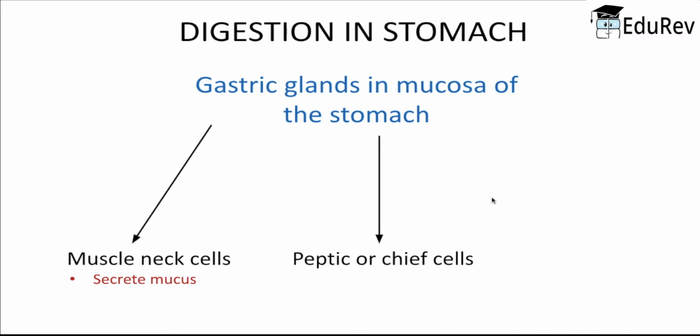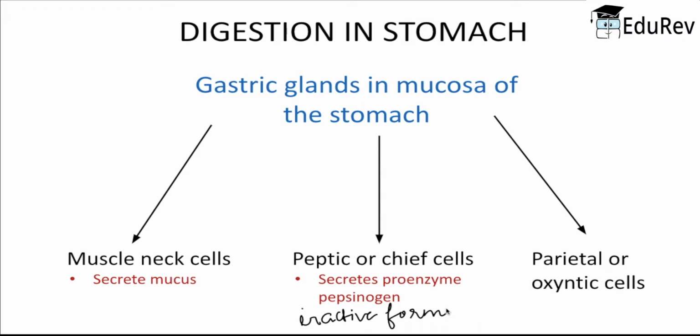The second one is peptic or chief cells, which help in secretion of a proenzyme, that is pepsinogen. Pepsinogen in our stomach is present in the inactive form. The third type is parietal or oxyntic cells, which help in the secretion of hydrochloric acid and some intrinsic factors.